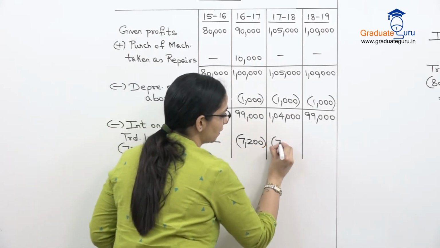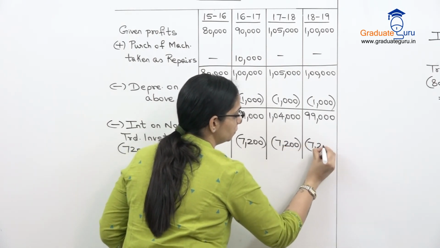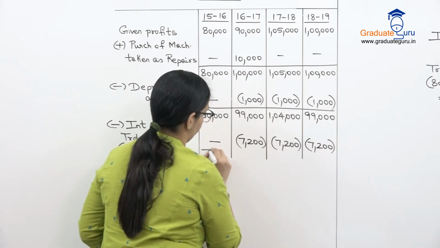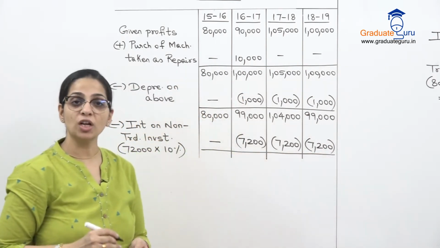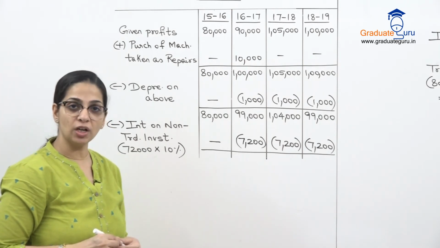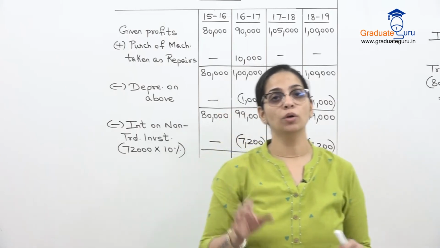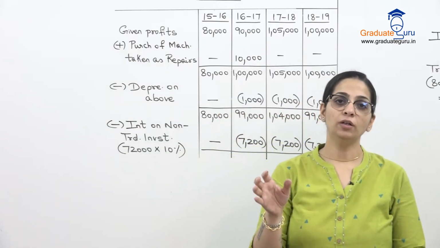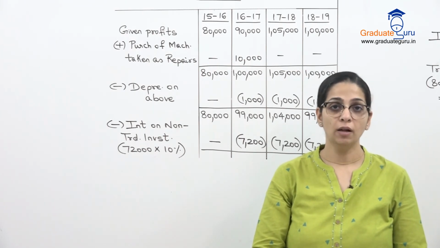So this I will subtract again from the 3 years. And once you have done that, you will get your adjusted profits. Take the average of that, multiply it by 4. That becomes your goodwill. Add that goodwill to your other capital employed and then you can find your intrinsic value.